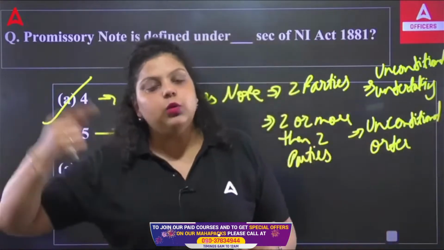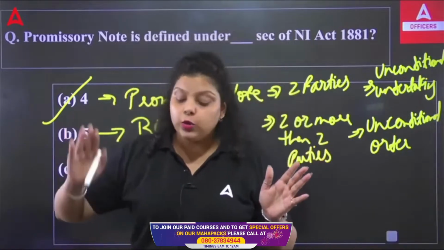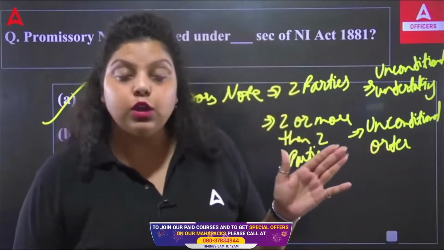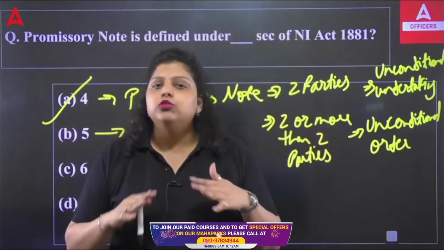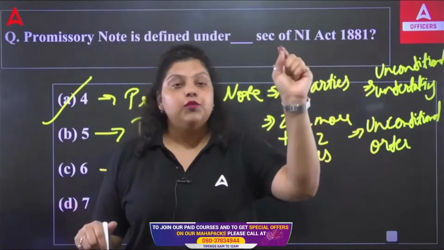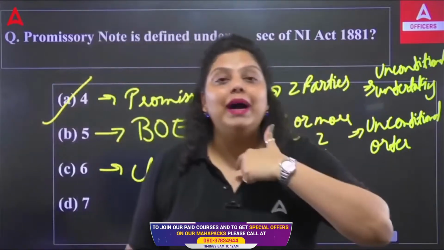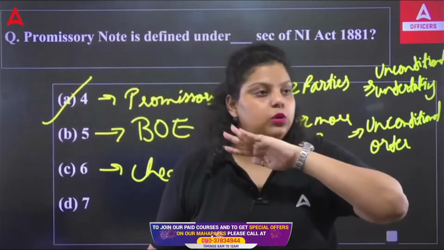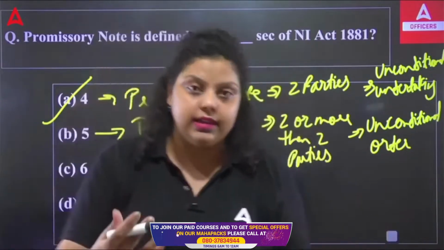Then only I will be paying you money on the 30th of August. No such kind of condition you can add. You can't say that I will be paying you money on 30th of August if on that particular date it was raining. So, no such kind of conditions are allowed in the promissory note. If you have promised you are going to pay on the 30th of August, you are taking the undertaking that I am responsible, no matter what, I will be paying your money on the 30th of August. This is the unconditional undertaking.